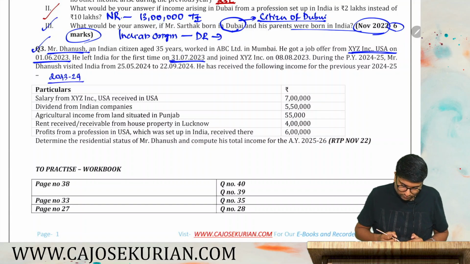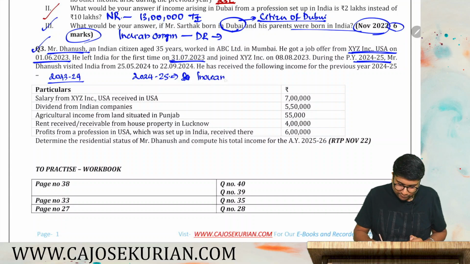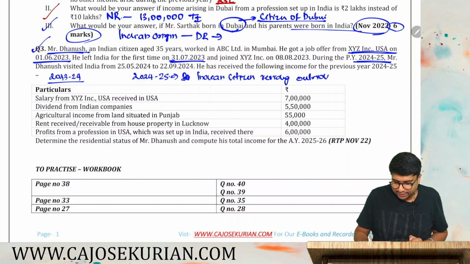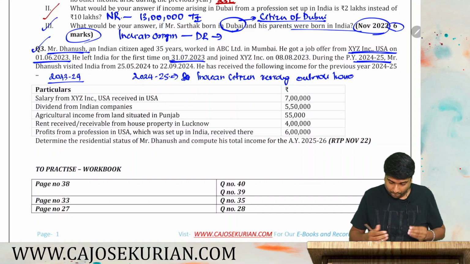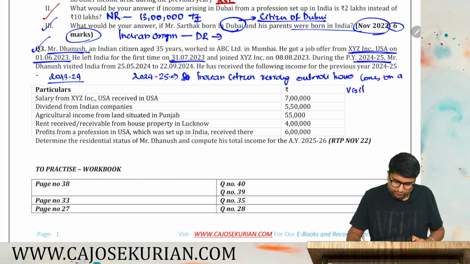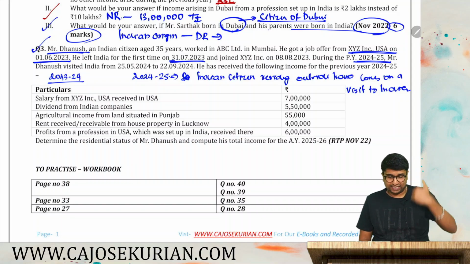So he left India in the year 2023-24. Now during 24-25, you identify the person being an Indian citizen residing outside India, who comes on a visit to India. That will be his category. So you are a person residing outside India, who comes on a visit to India, and will be under that respective category.